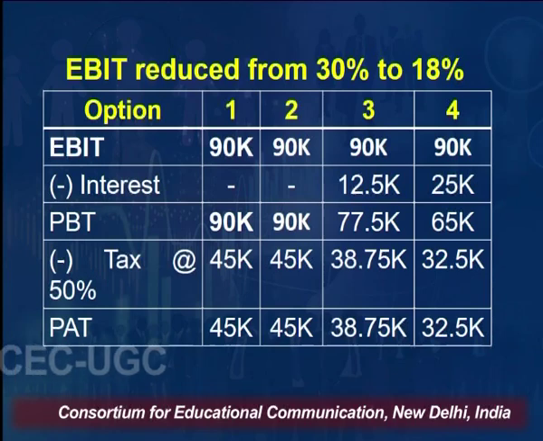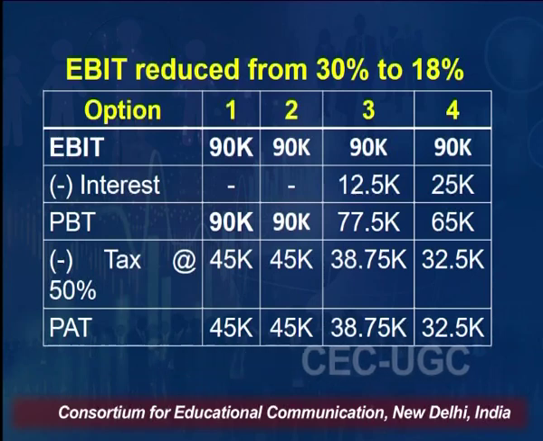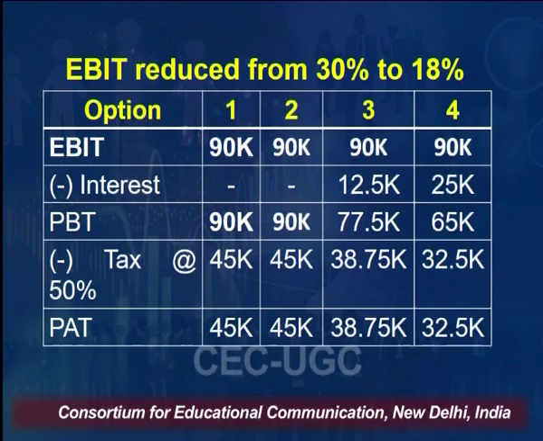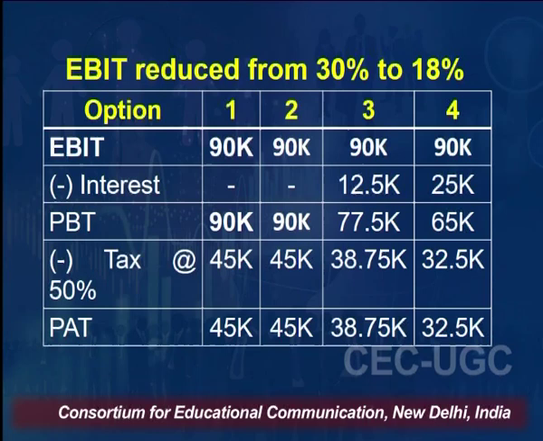Just like we have done earlier, we have to deduct interest from this. In first two cases, we do not have any debt capital, so we need not deduct any interest. In case 3 and case 4, we have to deduct interest, which is 12,500 in case 3 and 25,000 in case 4.